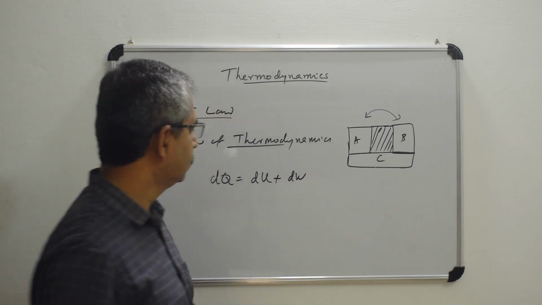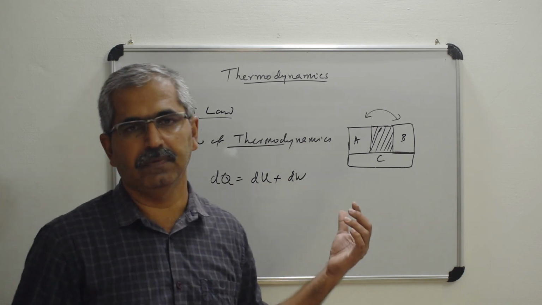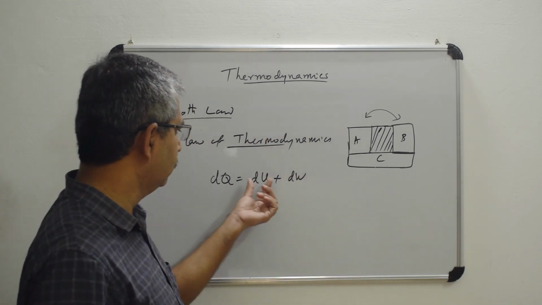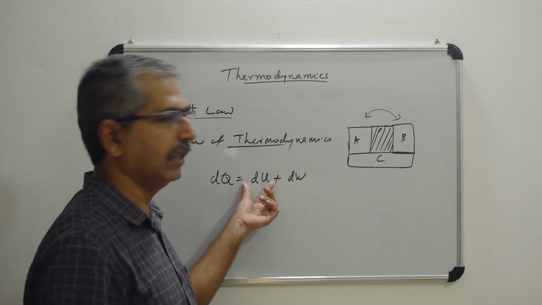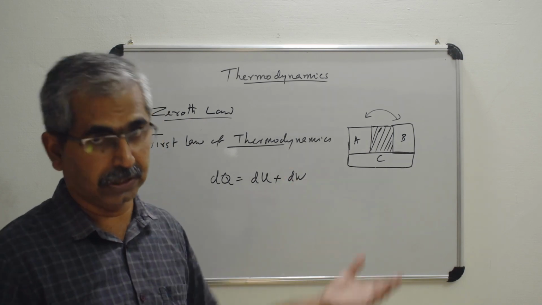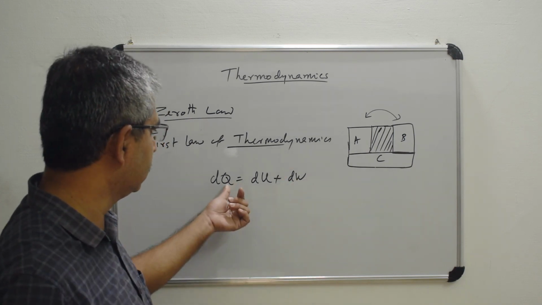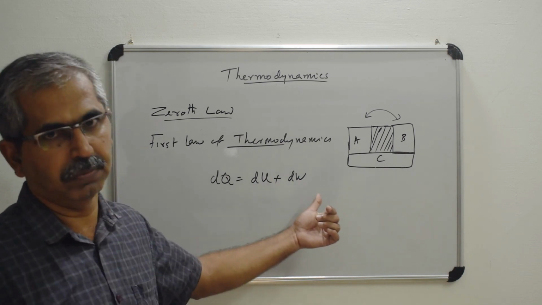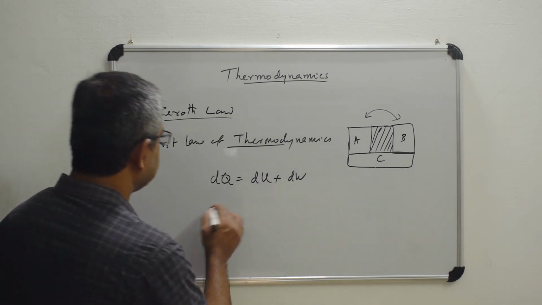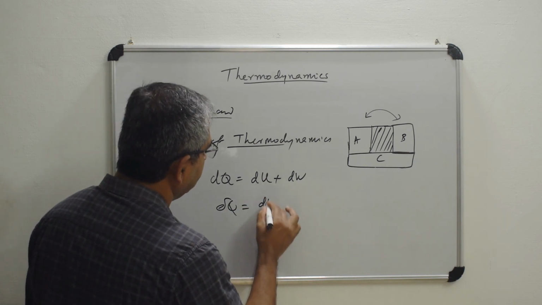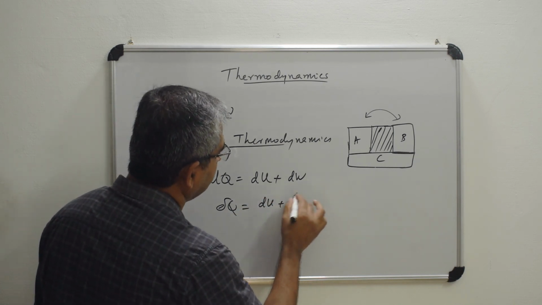First, increasing the internal energy of the system, and then doing the external work. For a small amount of heat energy, we have dQ = dU + dW, and sometimes it is written as delta Q = dU + delta W.